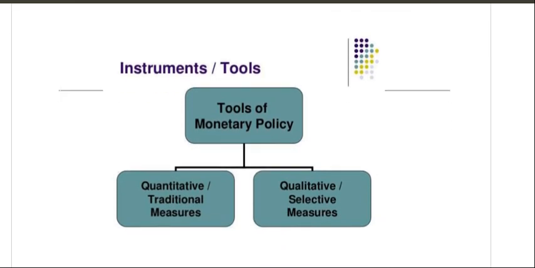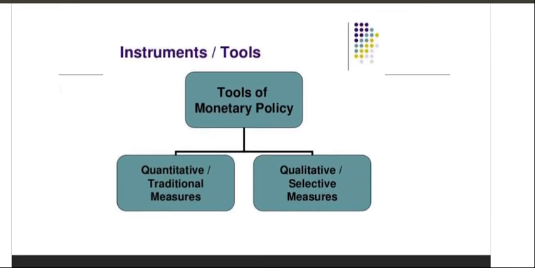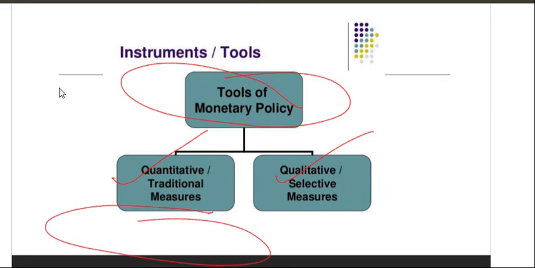See, in this monetary policy, there are tools, like controlling tools of liquidity, that is supply of money, and inflation. All these are controlled by a few tools, so these are called tools of monetary policy. One is quantitative and the other is qualitative. What is this? Quantitative, you understand, is size. Qualitative means how qualitatively you are giving.